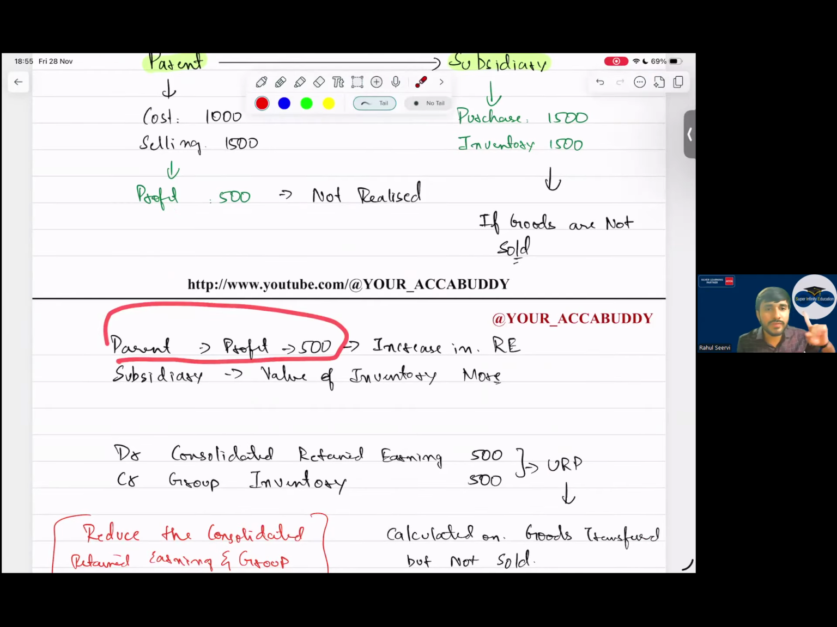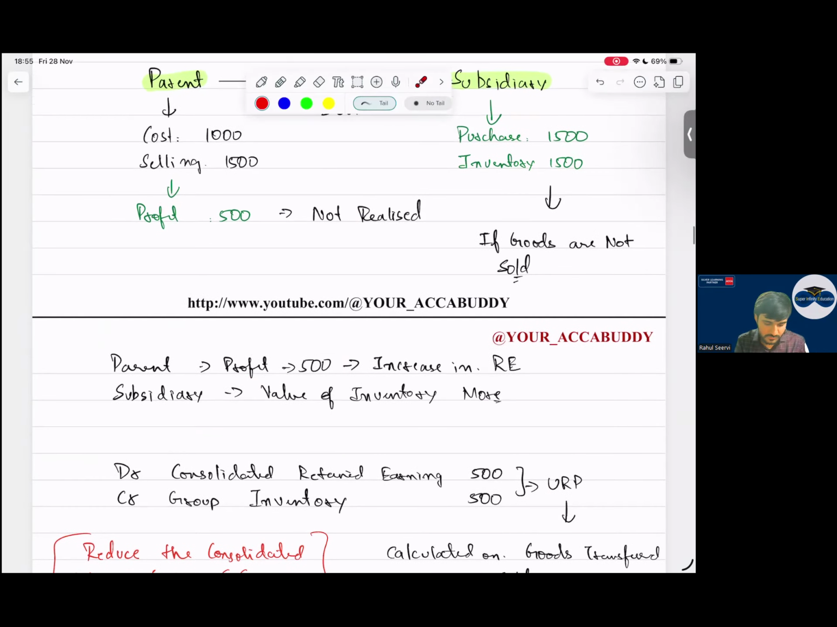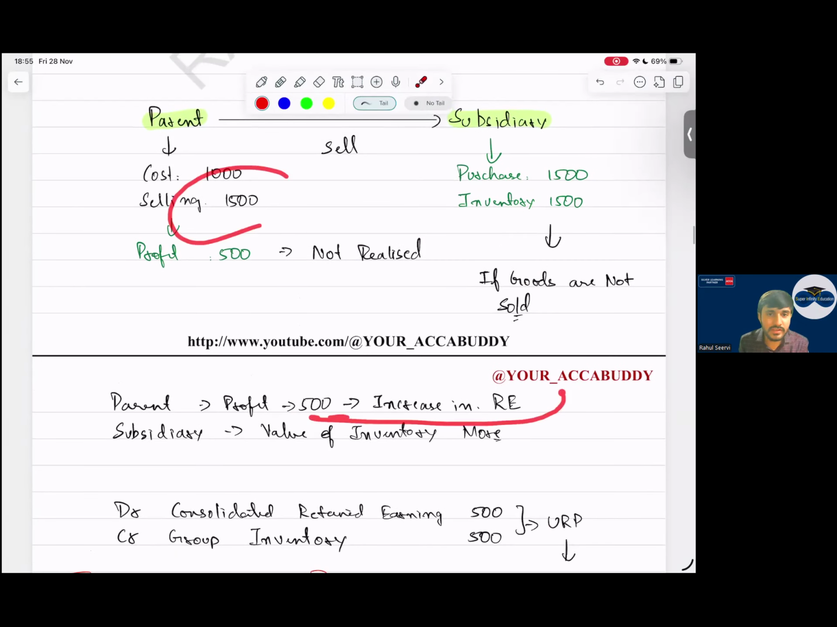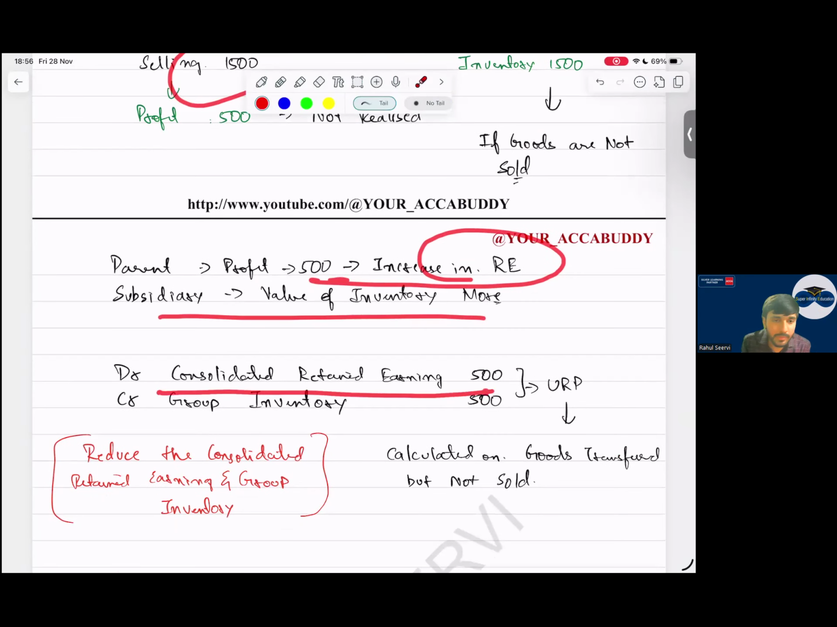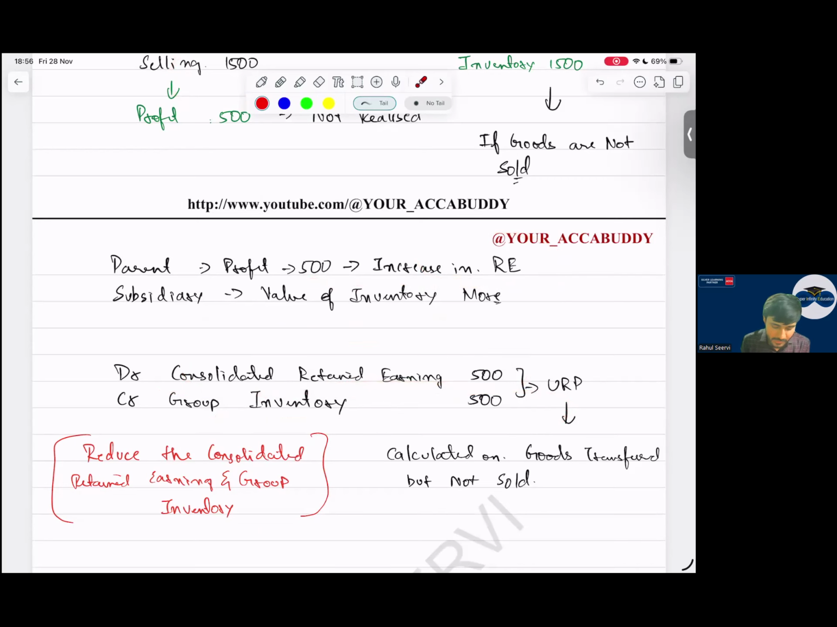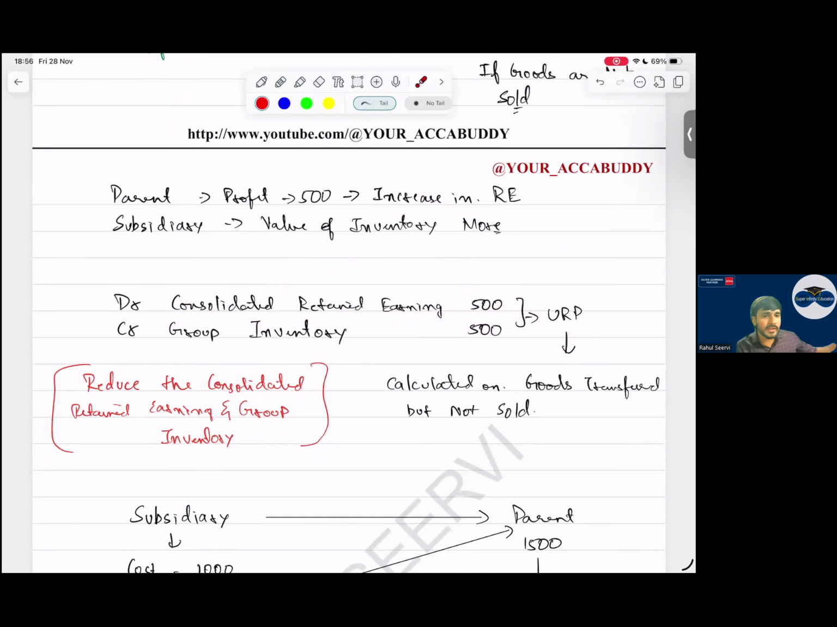So parent company profit is 500. Parent company recorded more profit, and I have to reduce it. How will I reduce the parent company profit? See, retained earnings increased and the subsidiary recorded more inventory. I reduce the retained earnings, step number 5, and I reduce group inventory. So what is the journal entry? Debit consolidated retained earnings, credit group inventory. Or you can remember this as: reduce the consolidated retained earnings and group inventory. Simple, done, sir. So case 1 is done.